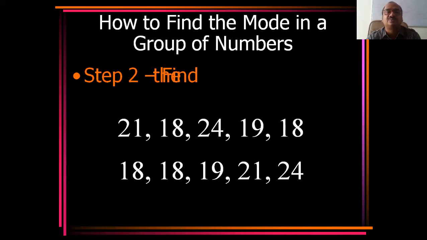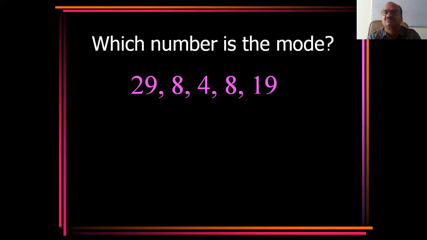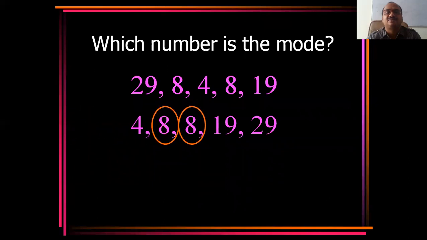Now step 2. Find the number that is repeating the most. So here which number is repeating? 18 is repeating. 2 times it is repeated. Remaining all are single. So what is your answer? 18 is the answer. That's it. Which number is the mode here? 8. 8 is the mode.